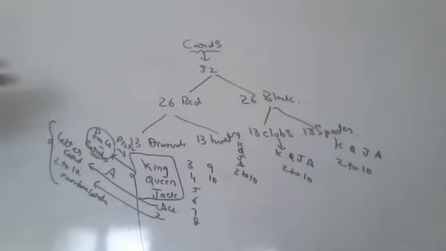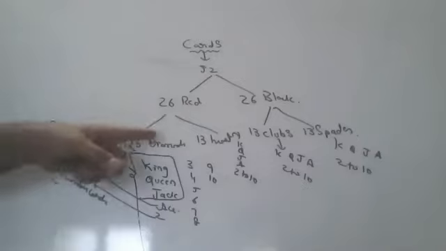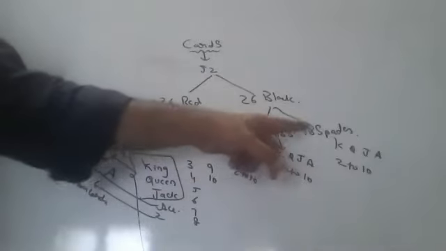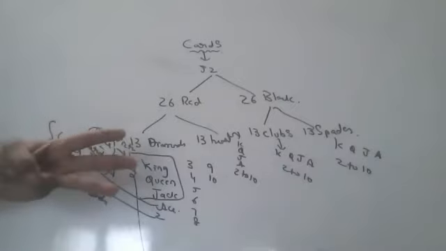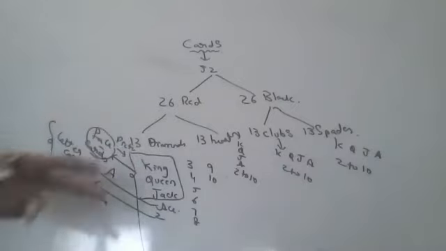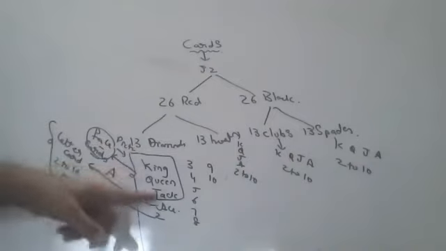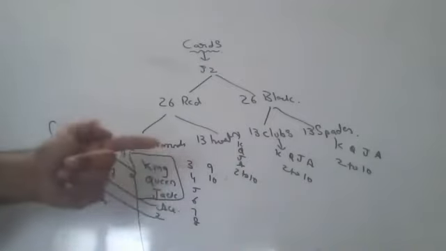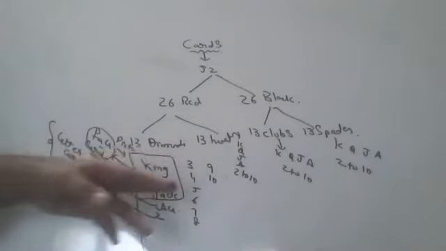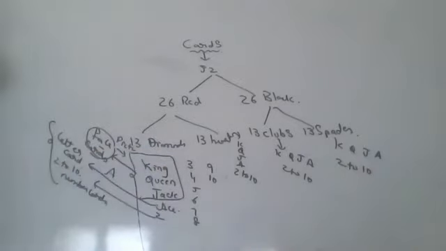So, children, 26 red, 26 black, 13 diamonds, 13 hearts in red, 13 clubs, 13 spades in black. Every 13 pack will have one king, one queen, one jack, one ace, 2 to 10 number cards. King, queen, jack are called face cards. Ace is called letter card. 2 number card means on the card 2 will be there. On one card, 3 will be there. So 2 to 10 are called number cards.